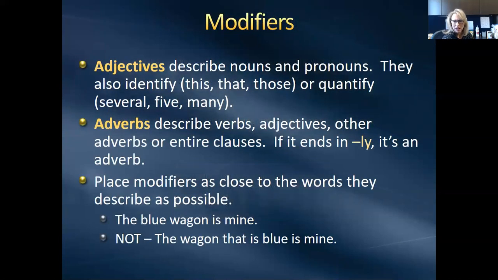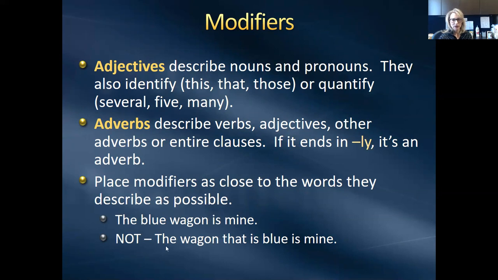All right, we're going to talk a little bit about modifiers, adjectives and adverbs. Adjectives describe nouns and pronouns. They can also identify which one, like this one, that one, those ones, or quantify, such as several, five, many. Adverbs describe verbs, adjectives, and other adverbs or entire clauses. And if it ends in ly, it's an adverb always. So here's an important thing that they'll test you on on the ACT, just for clarity in your writing. They want you to place modifiers as close to the words they describe as possible.